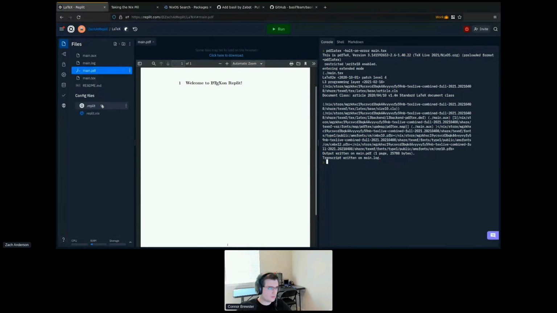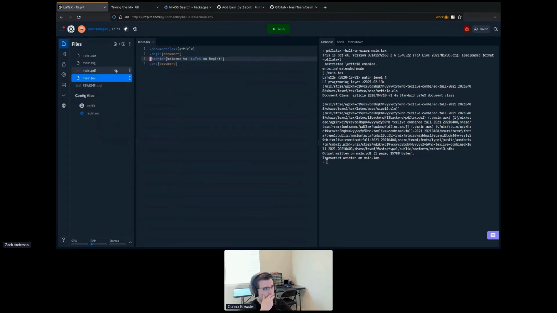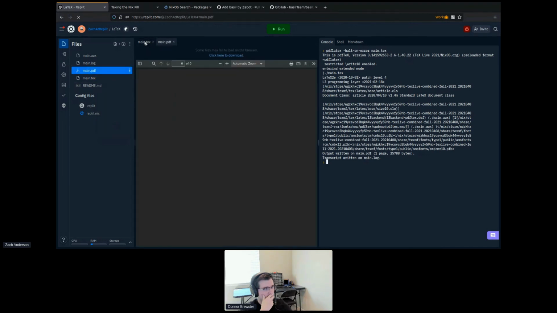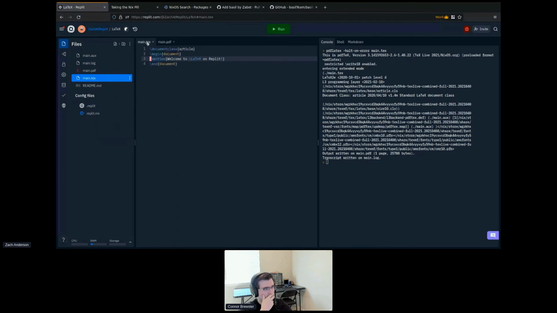But this still isn't a great experience. We have to switch back and forth between our PDF and our source code. And while, yes, we could open them in different tabs and switch back and forth between the tabs, I guess we can open them in different tabs. Oh, yeah, there we go. Yeah, we can open them in different tabs and switch back and forth between tabs, but we still have to switch back and forth. We can't see them at the same time.